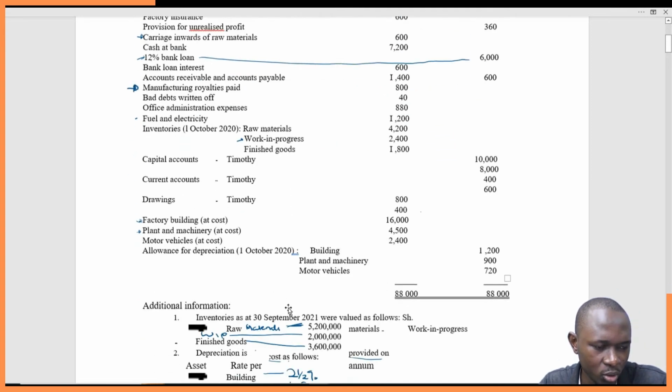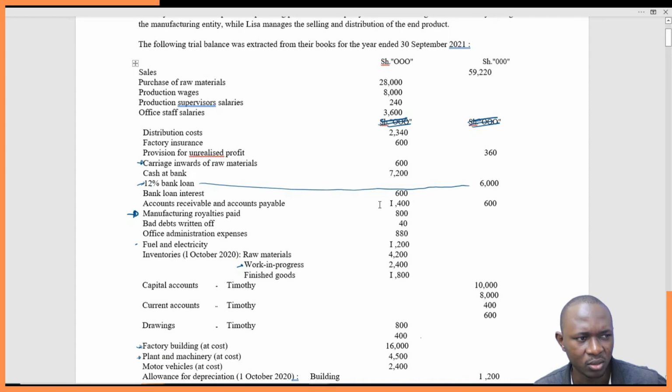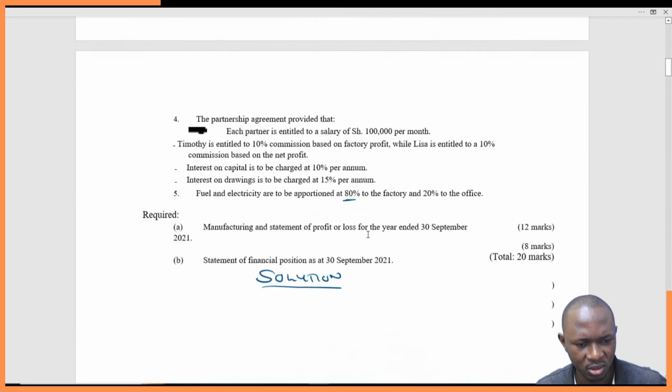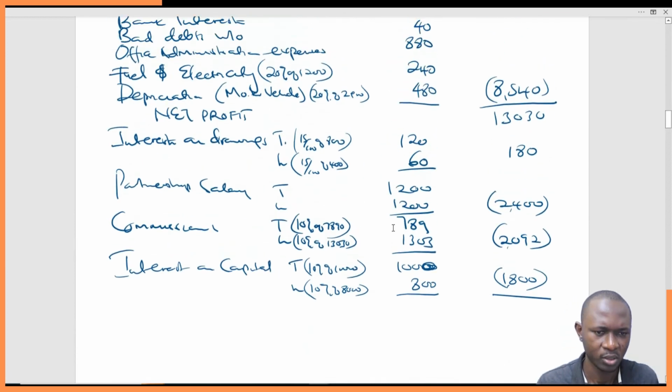There's nothing more other than profit. Now we are looking at sharing the profits between the two partners. Timothy and Lisa are in partnership, sharing profits and losses equally. So we come back here. It will be 13,030 plus 180 minus 24 minus 2092 minus 1800.